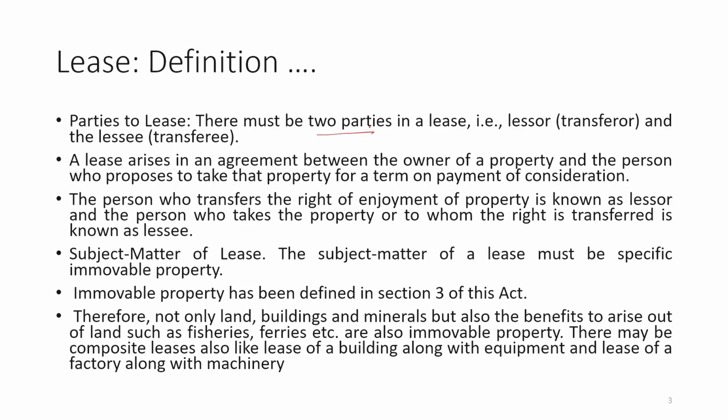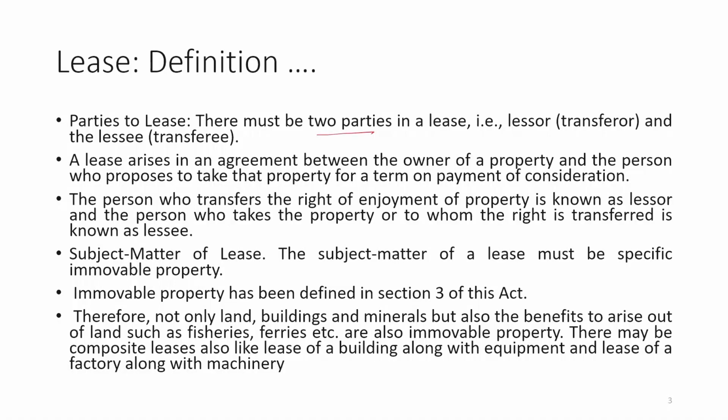One is called lessor. Lessor means the person who is transferring and putting the immovable property on lease, that person is the transferor, and the lessee or transferee is the person who is going to take that lease. That means the person who is going to enjoy the benefit over that property will be treated as lessee.